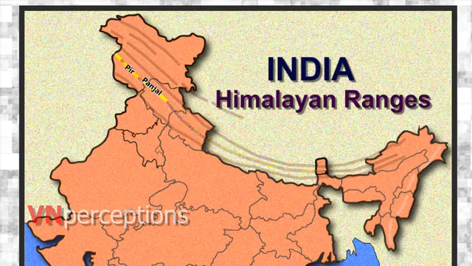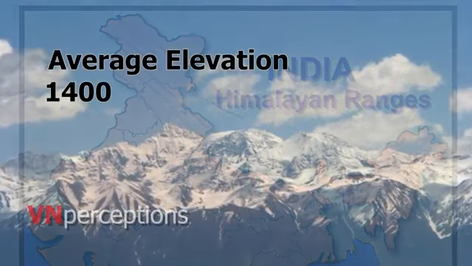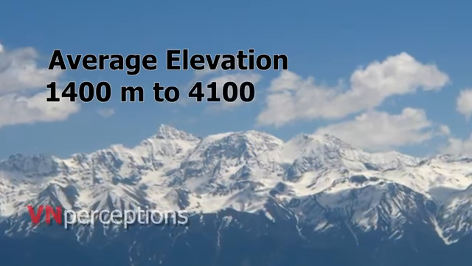The Pir Panjal range is the largest sub-range of the Lesser Himalayas. It is a group of majestic mountains in the Indian state of Himachal Pradesh and Jammu and Kashmir. The average elevation varies from 1,400 meters to 4,100 meters.